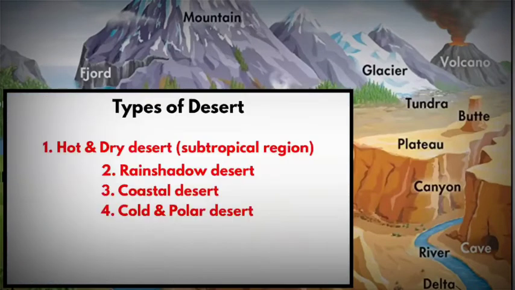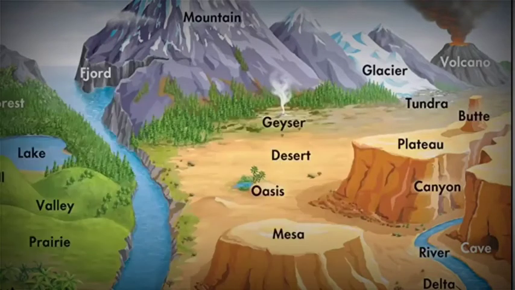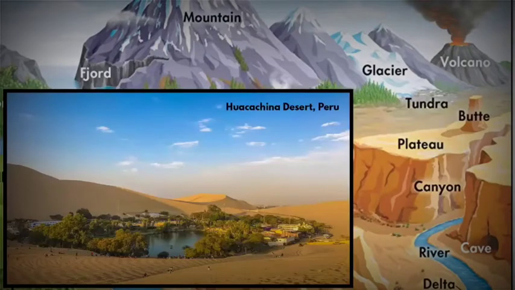So the important point that you have to remember is that all these different types of deserts have one thing in common. They lack humidity and moisture. When there is less humidity or moisture, that's when there is a shortage of rain. And deserts are areas that receive very little precipitation. Now that you know what a desert is, in a desert you will also find oases. Oases can be naturally formed or man-made. Basically, in a desert, if you find a small region where there is water on the surface, it is called an oasis.